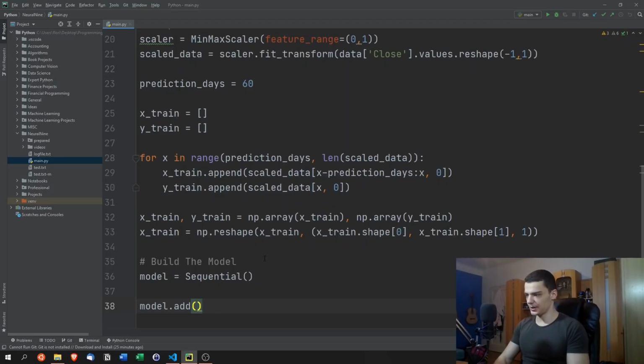So here we're going to say LSTM, and it's going to have units equal 50. Those are just some numbers here. You can change those numbers and experiment around. Maybe you're going to get a better performance with fewer layers, or with more layers, or with more units, and so on. But keep in mind that the more layers, the more units you add, the longer you're going to have to be training. And maybe you're also going to overfit if you use too many